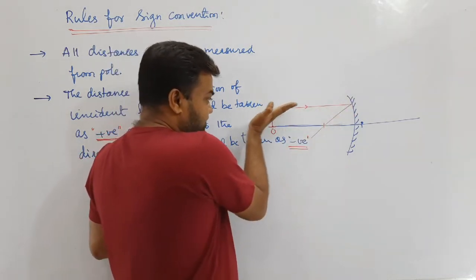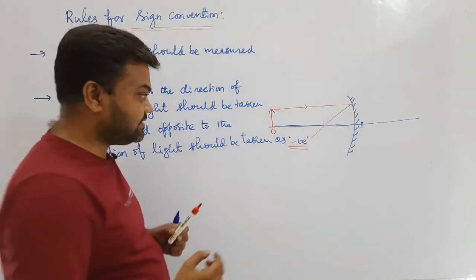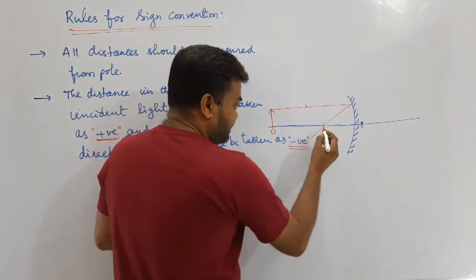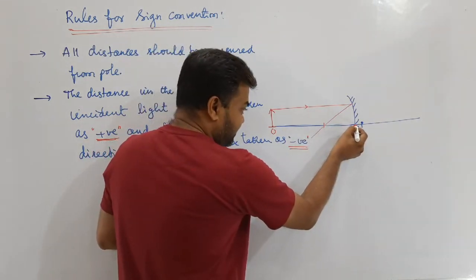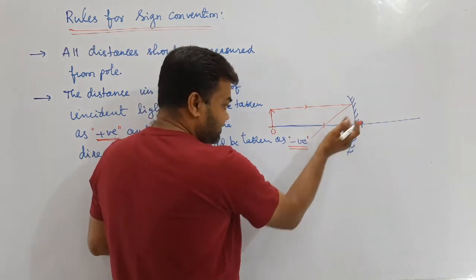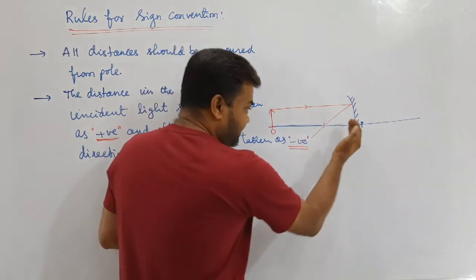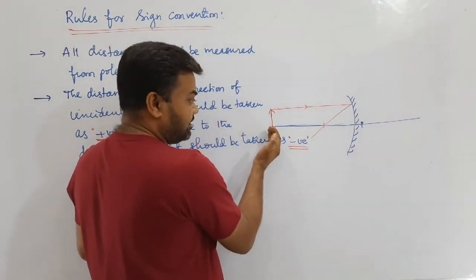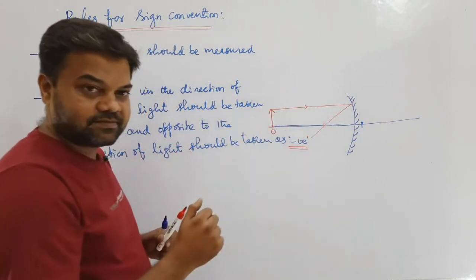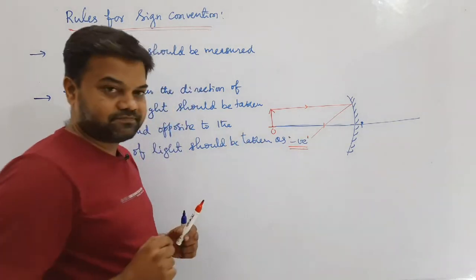We measure from the pole, taking the origin as pole, and we are coming from pole in this direction, but the light direction is opposite. If the situation is like this, then you have to consider it as negative.